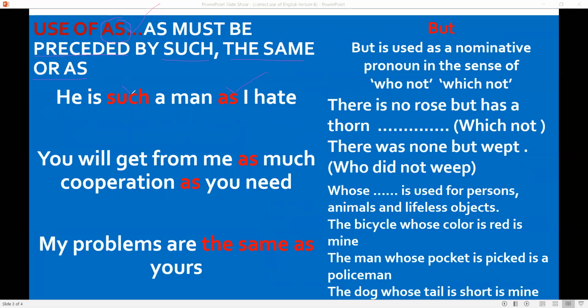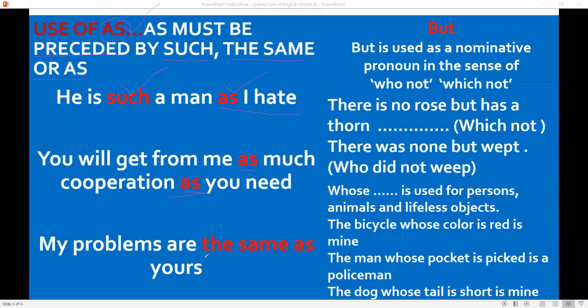Like in a sentence, such has been used before we use as in a sentence. He is such a man as I hate. You will get from me as much cooperation as you need.